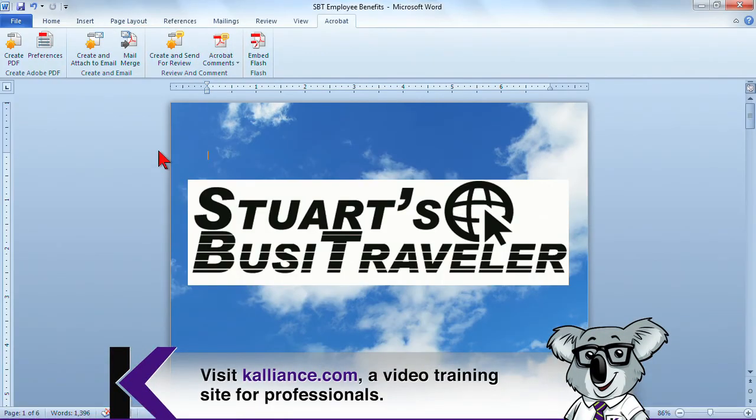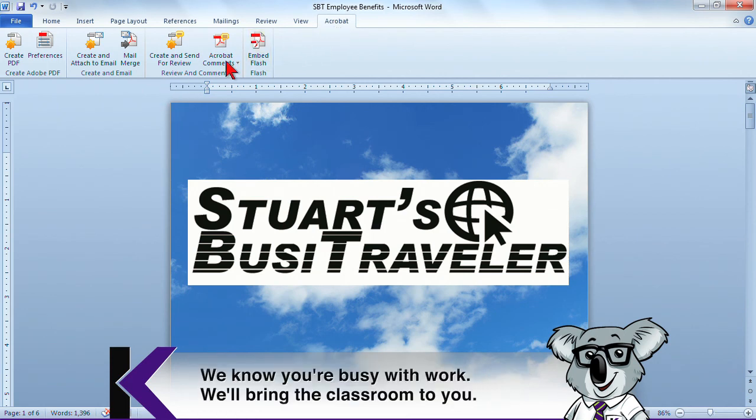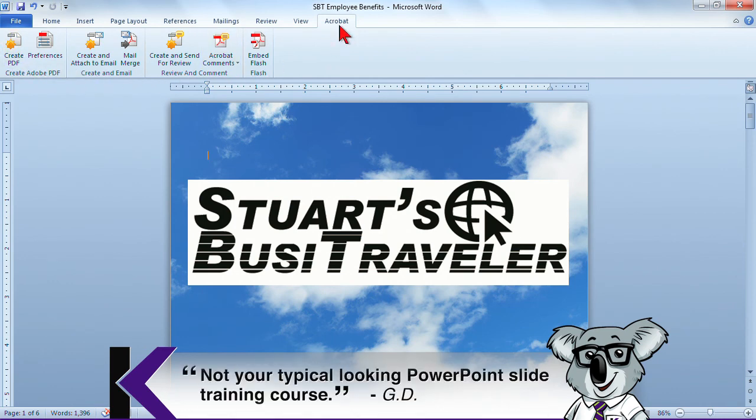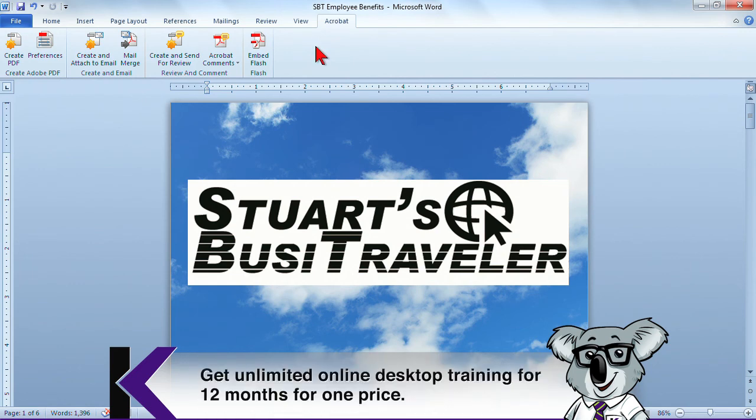So I'm here in Word, and I have the Acrobat tab opened, and this is going to give me lots of options for creating PDFs. Now this Acrobat tab on the ribbon is open because I have Acrobat installed on my system, either Standard or Pro, and it's been enabled. This add-in has been enabled.